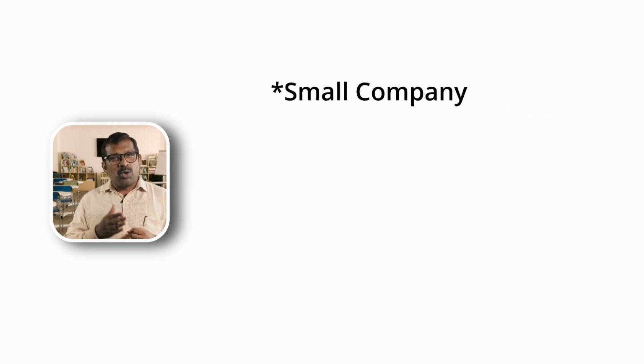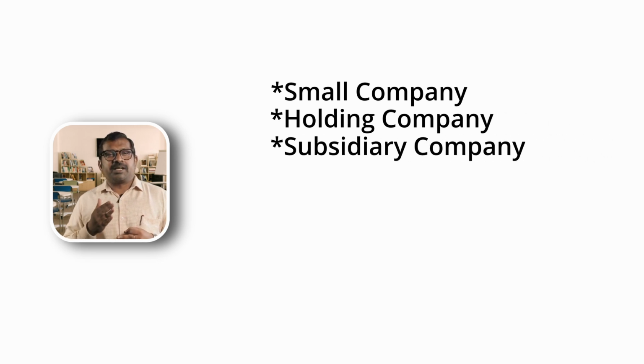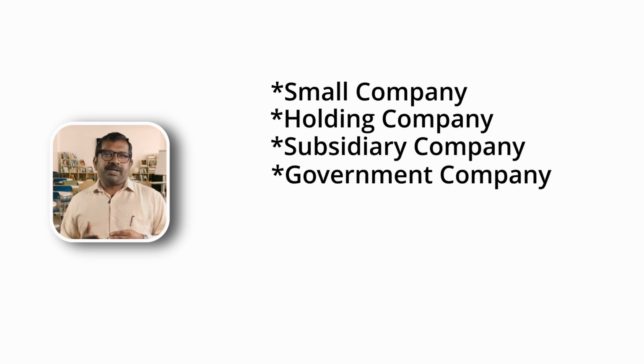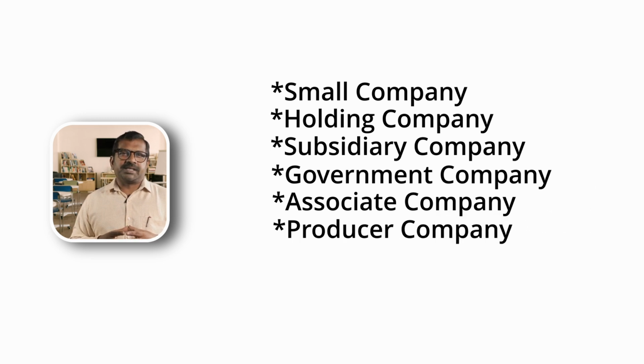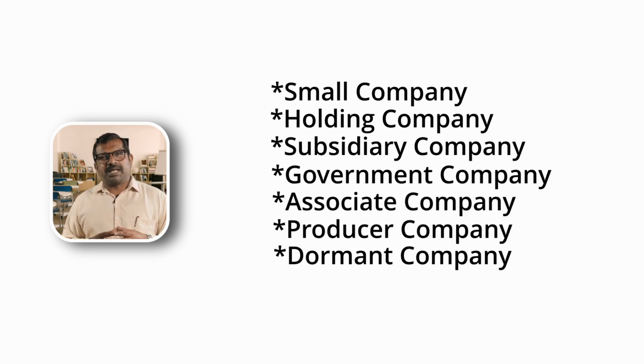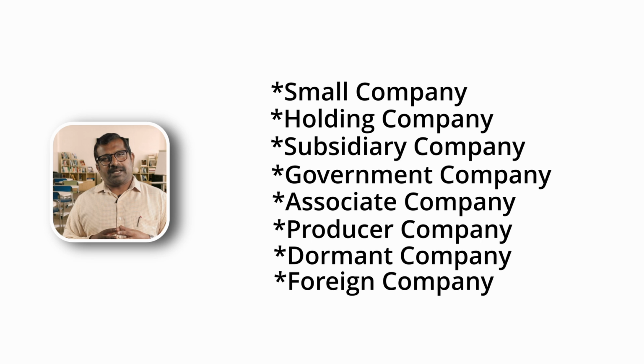With this classification of companies, there is no restriction. Apart from this, there are small companies, holding companies, subsidiary companies, government companies, associate companies, producer companies, dormant companies, and foreign companies. Likewise, there are other classifications of companies.